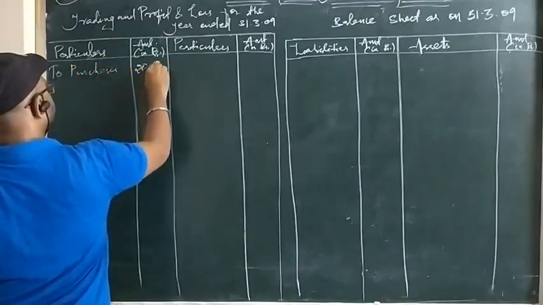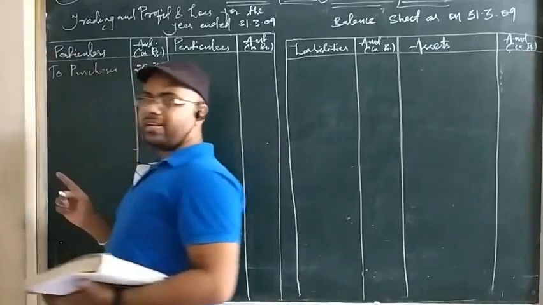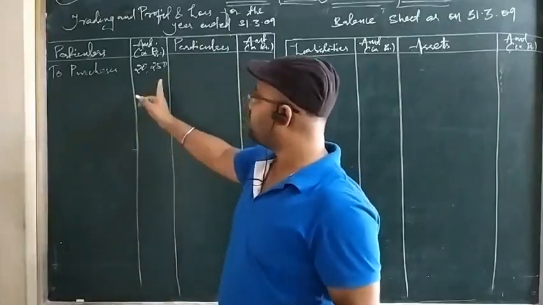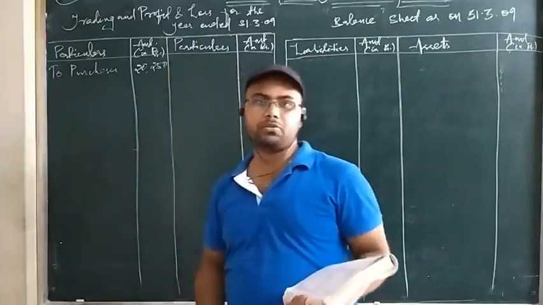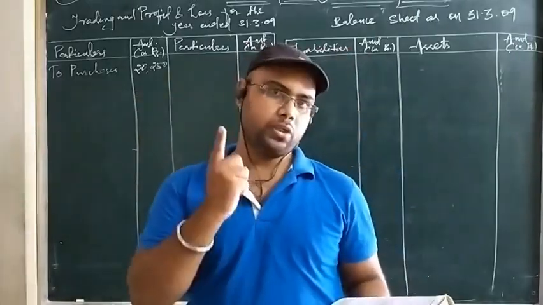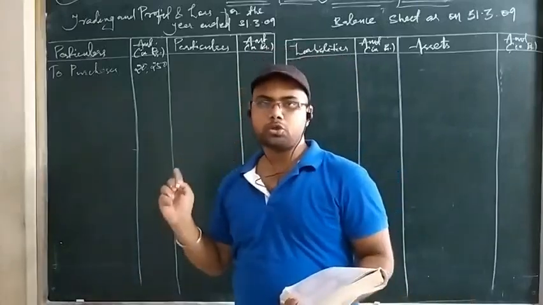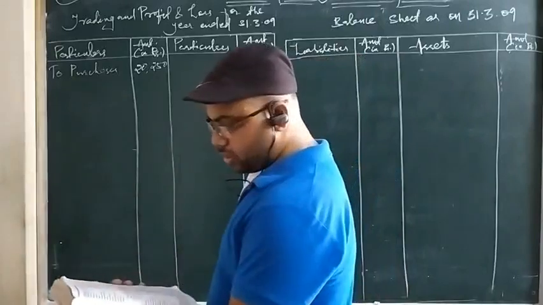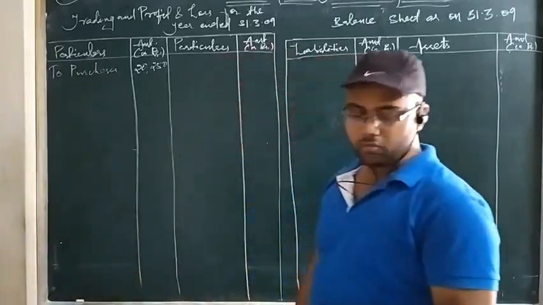20,250. If any issue arises regarding handwriting, or the items or the amount are not visible, for that purpose you have to look at the question carefully. I am just presenting the solution. Regarding that, if any problem arises, you can ask me. Okay. So purchases 20,250. The next is bank overdraft.